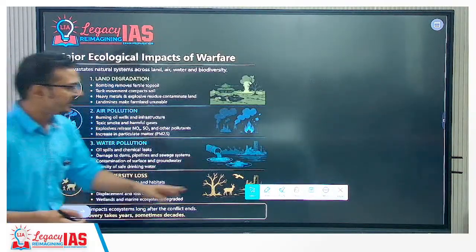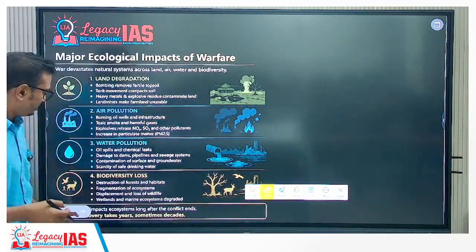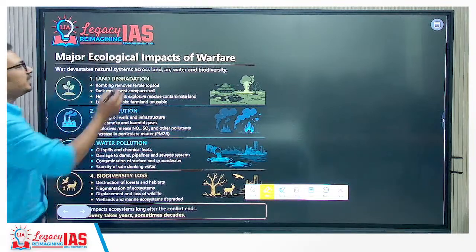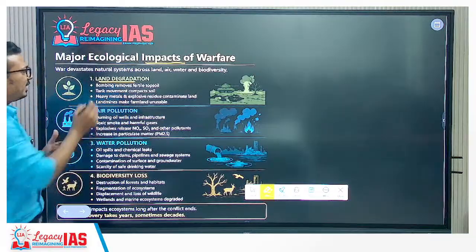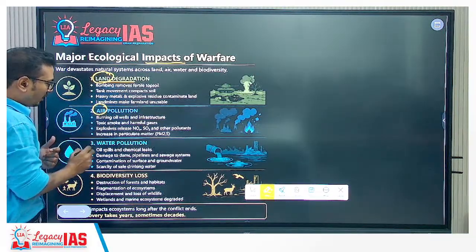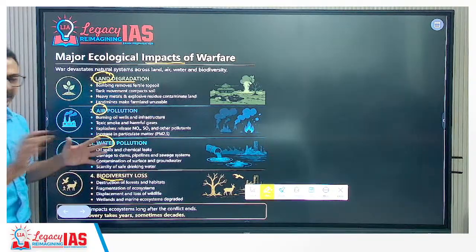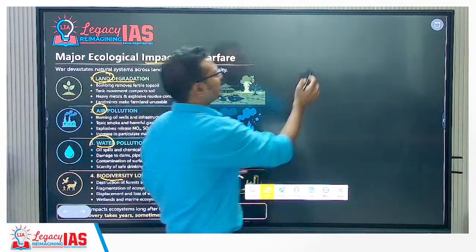First of all, the major ecological impact of warfare. You can remember land, air, water, and biodiversity as a broader aspect.